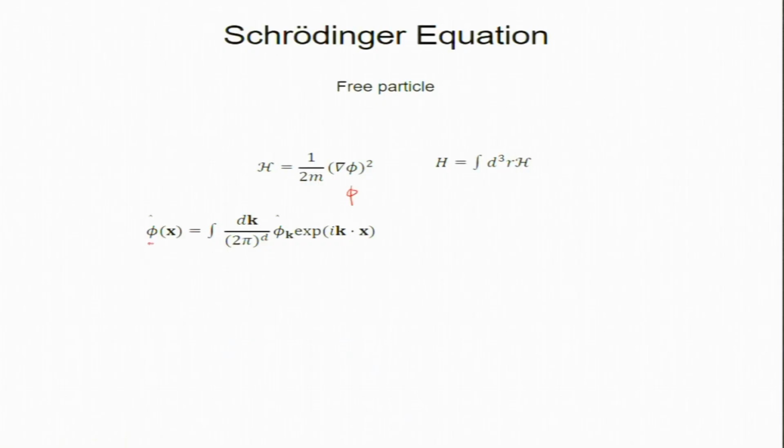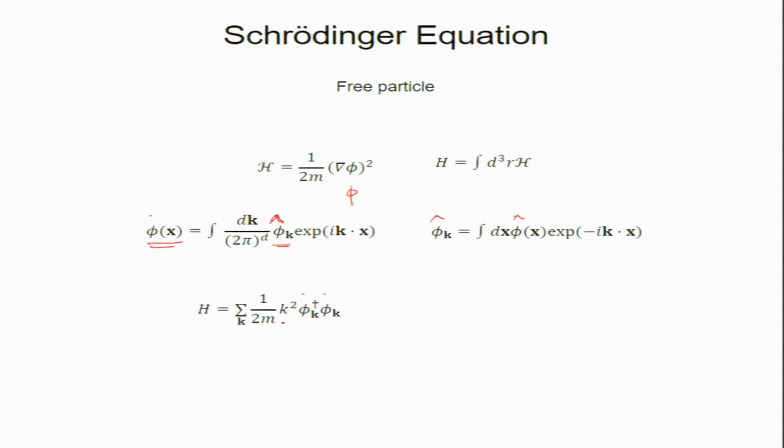Today's class will be a bit different. We have phi of x, and this phi of x becomes an operator. It is written in terms of phi hat k, a Fourier amplitude, but this is an operator, not a real or complex number. We can invert it to get phi hat k.